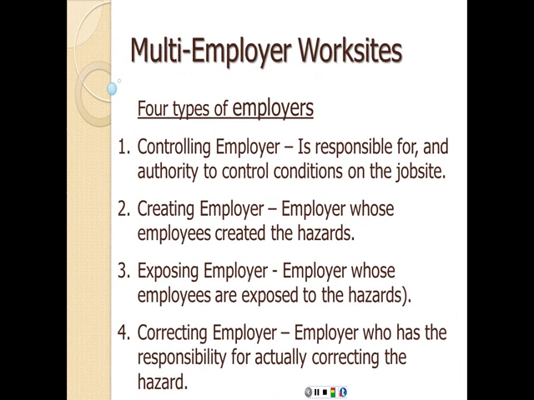According to OSHA, there are 4 different types of employers. And these are the controlling employer, who is responsible for and has the authority to control conditions on the site. So if, for example, we have one general contractor or one prime contractor, then in this case that would be a controlling employer. The second one is a creating employer, who's an employer whose employees created the hazards.